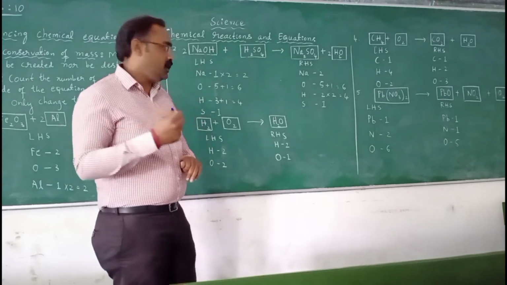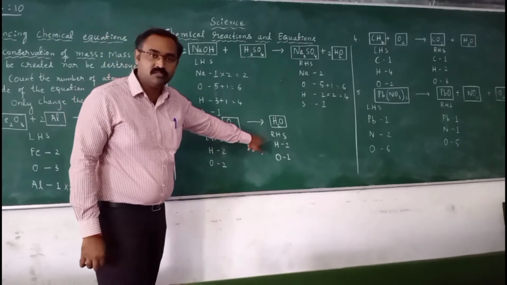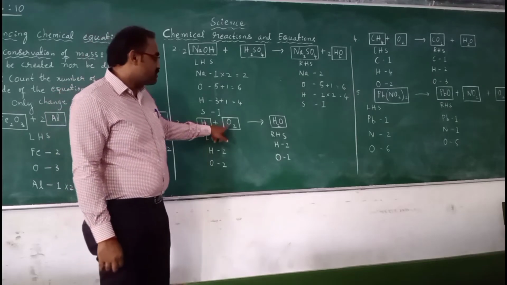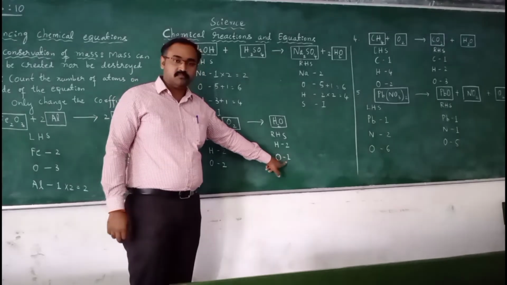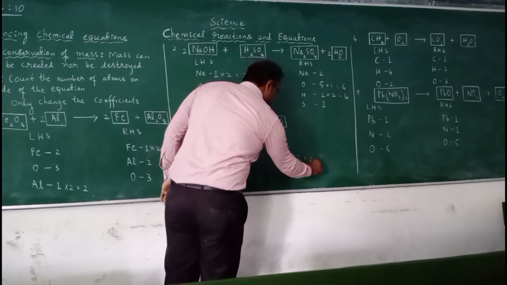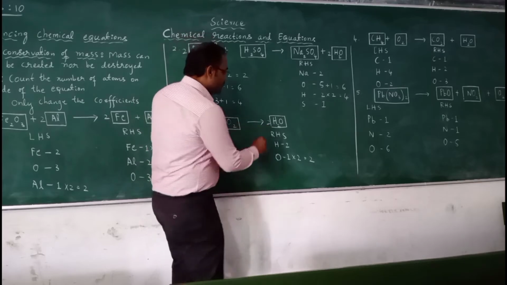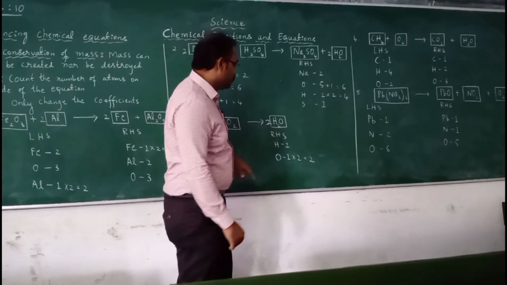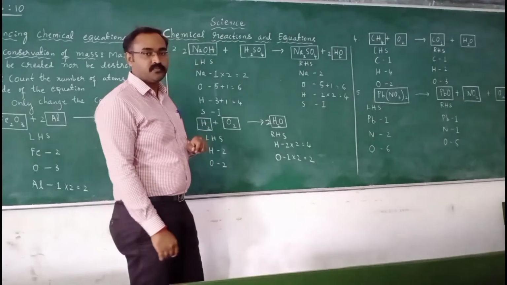So now the other equation. Hydrogen plus oxygen gives water. We know this equation, but the oxygen atom is not balanced. O2 is there and O1. In order to make it 2, just multiply the coefficient. So now what happens when you multiply H2? 2 into 2, so it becomes 4. So the hydrogen atom has become 4.